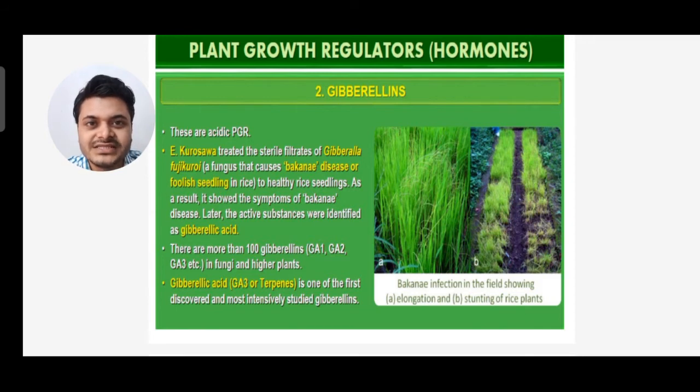Gibberellic acid, that is GA3, a terpene, is one of the first discovered and most extensively studied gibberellins.